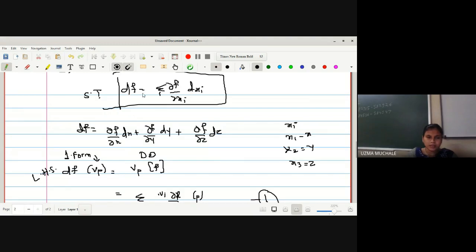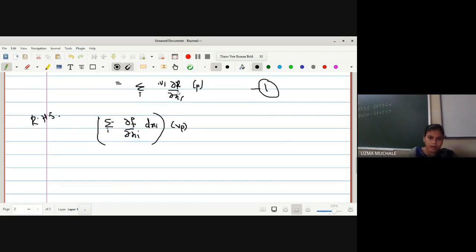We got equation 1 by applying a tangent vector Vp on df, that is the one form applied on the tangent vector Vp. Now here also I have to do the same thing, applied on the tangent vector Vp, and then we get summation over i of dou f by dou xi dxi on Vp, right?